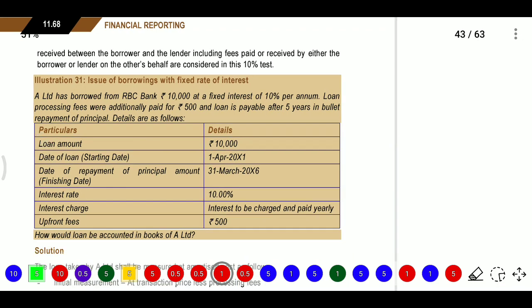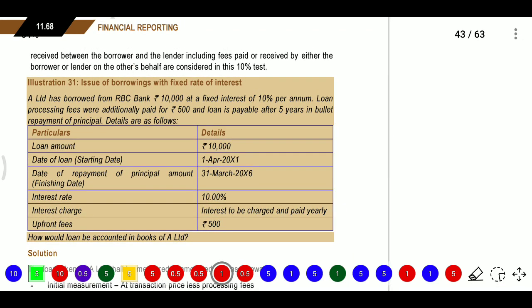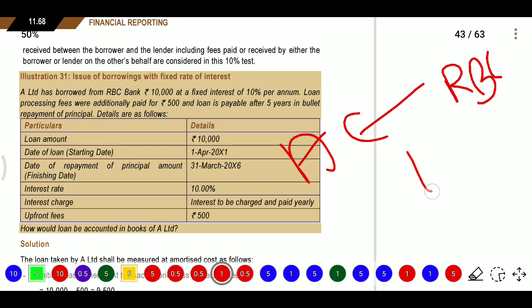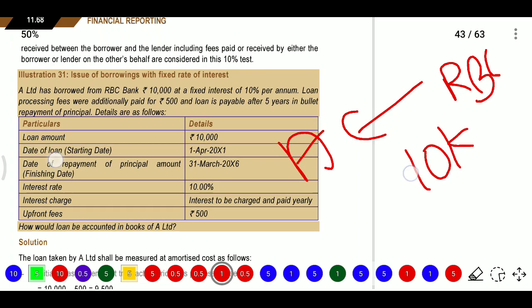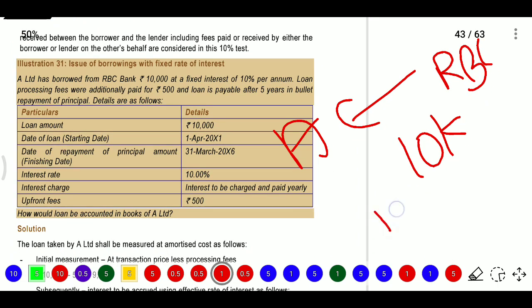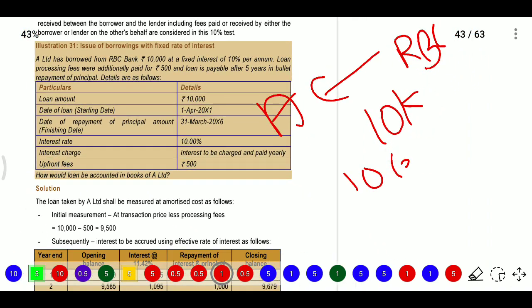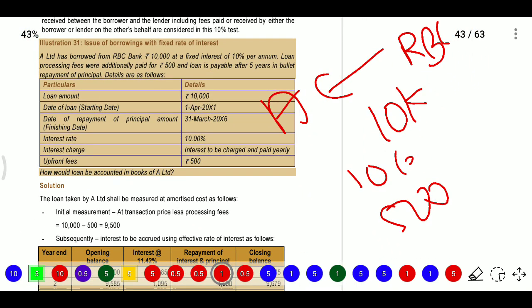Now the 31st question. What is there in the 31st question? A Limited, one company, has taken a borrowing from RBC. How much amount did they borrow? 10,000 rupees, and the interest rate will be 10% per annum. A loan processing fee of 500 rupees was additionally paid. So they paid 500 rupees processing fee, and the loan is payable after 5 years in bullet repayment of principal.